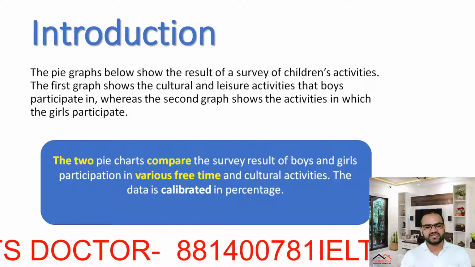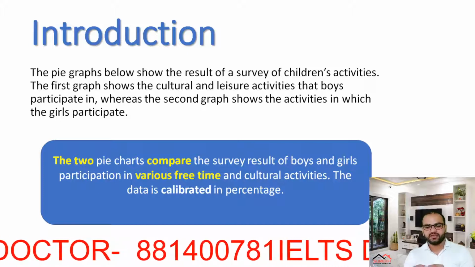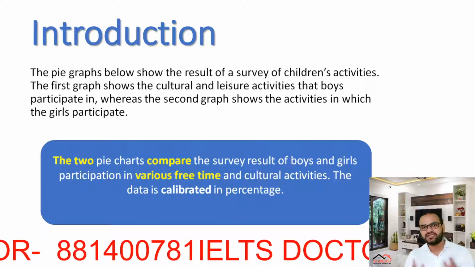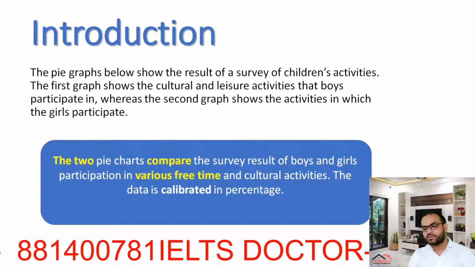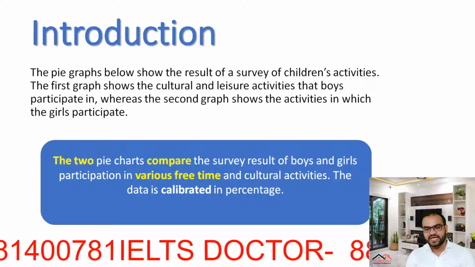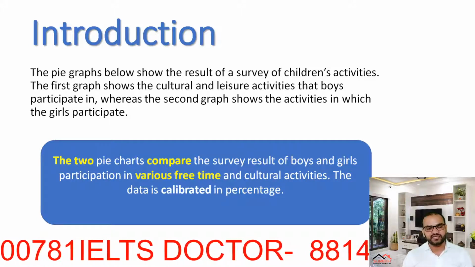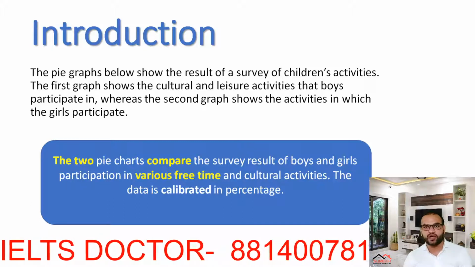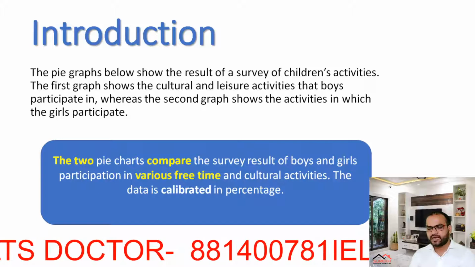The two pie charts compare the survey of boys and girls participation in various, meaning different, free time, meaning leisure activities, and cultural activities. The data is calibrated in percentage. It is important to tell how the data is calibrated.